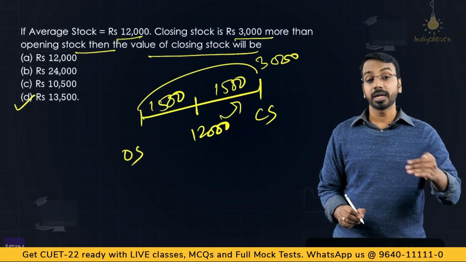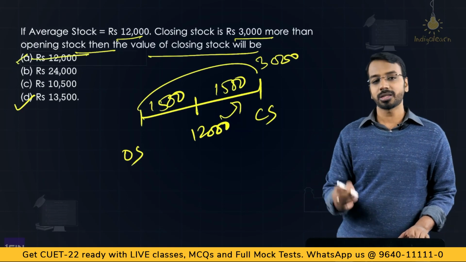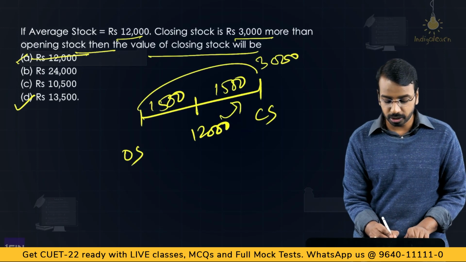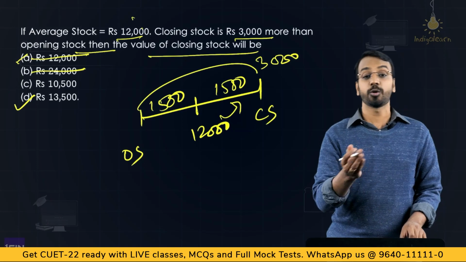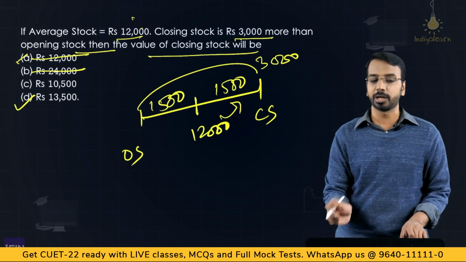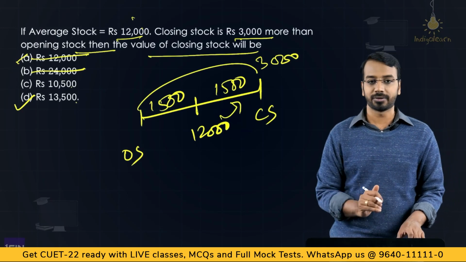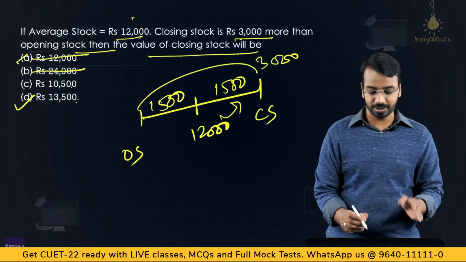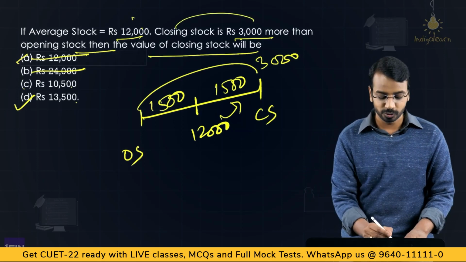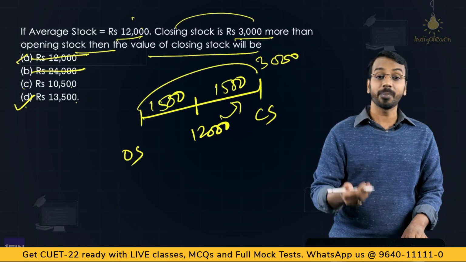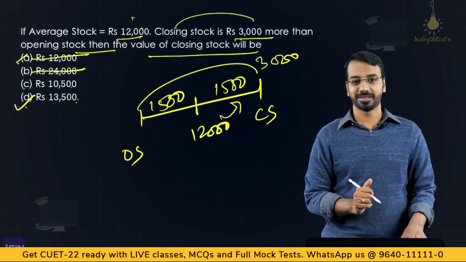Now here, by looking at the options also, we can get the answer. How? Closing stock 12,000, not possible, because average itself is 12,000. Then closing to be 24,000, not possible, because average is 12,000. If you multiply this by 2, entire thing cannot be just closing stock, because the difference between opening and closing is only 3,000. Then 10,500 and 13,500 is what we are left with. Now will closing be more than average or less than average? It says closing is more than opening. So closing has to be more than average as well. So the option that is left is 13,500. So in some cases, you need not calculate. By evaluating the options itself, you can get the correct answer.